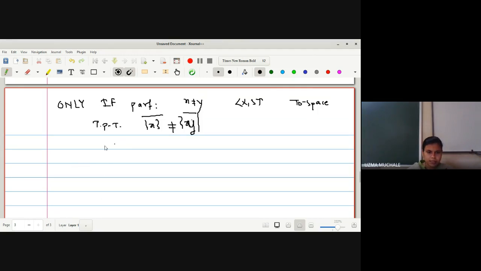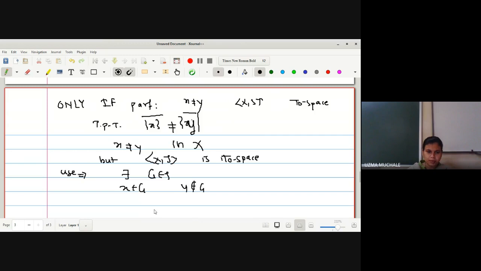Let me start with the first one, that is we have X is not equal to Y in X. This is a given thing, right? But X is a T naught space, it is a given condition. Then I can use the definition of a T naught space. Using the definition of a T naught space, there exists an open set G which satisfies the condition X belongs to G, Y does not belong to G. Now, our aim is to prove closure of X is not equal to closure of Y.